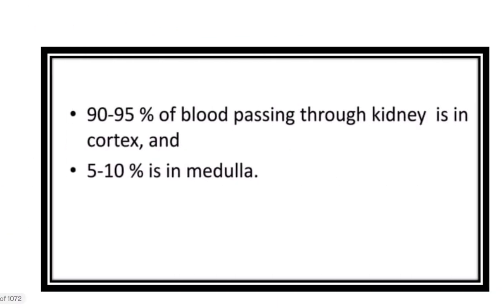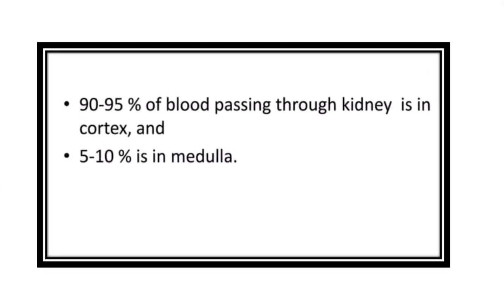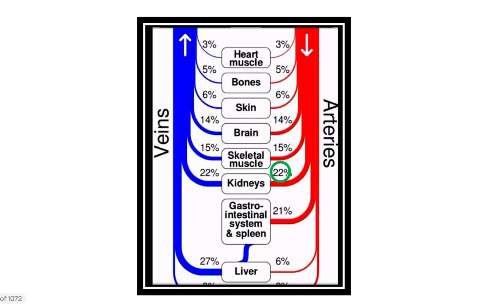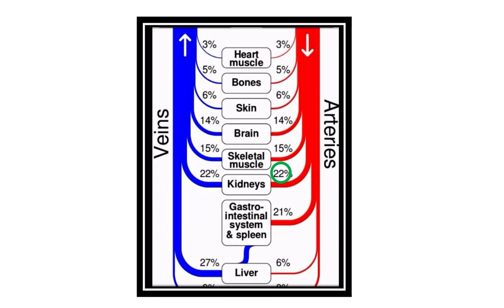There is another important piece of information: about 90 to 95% of the blood passes through the cortex, and about 5 to 10% through the medulla. So in the cortex there is the maximum amount of blood, 90 to 95%, and in the medulla there is a very small amount, 5 to 10%. This is the normal distribution of the total body blood flow.